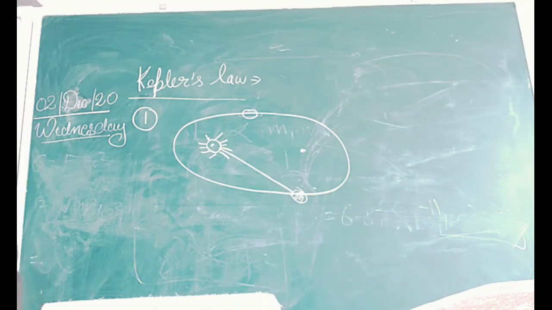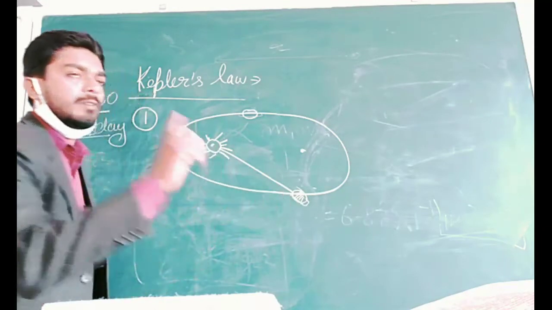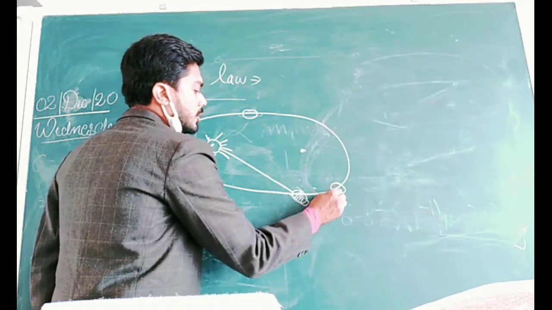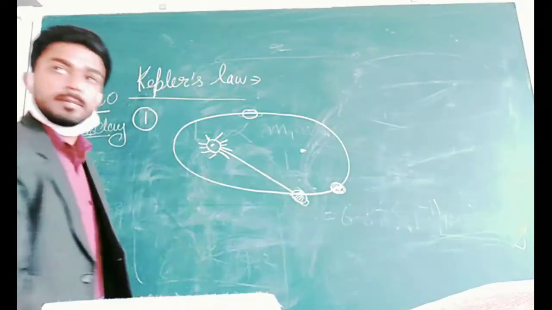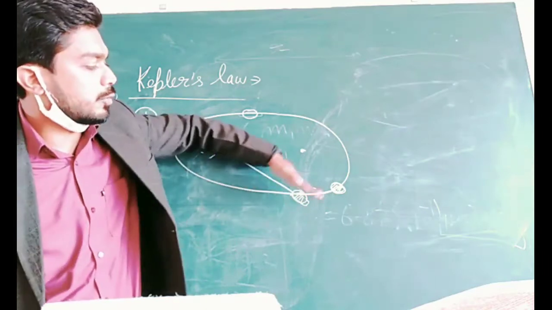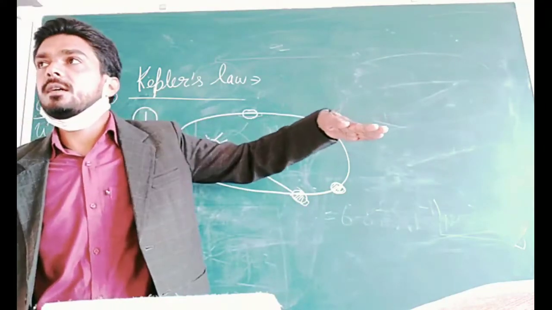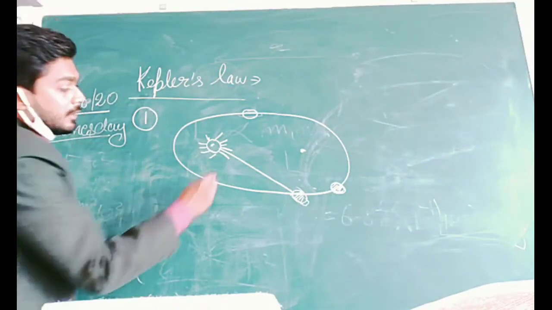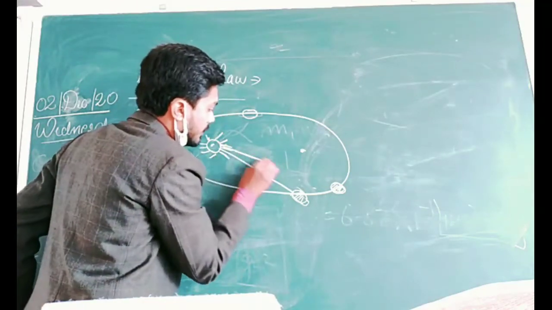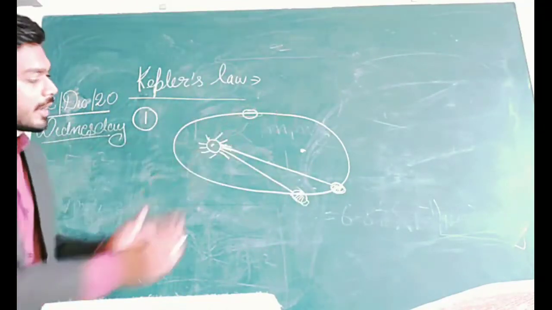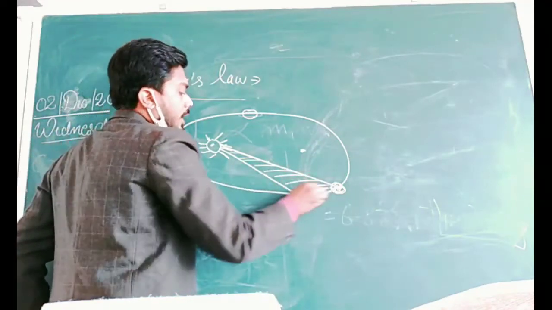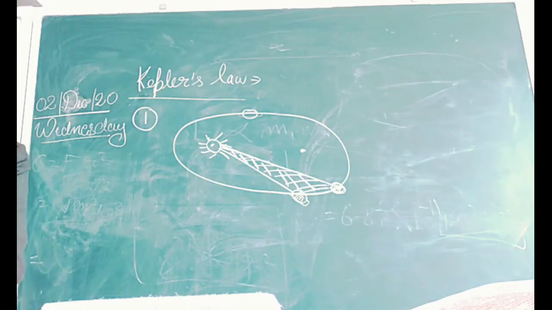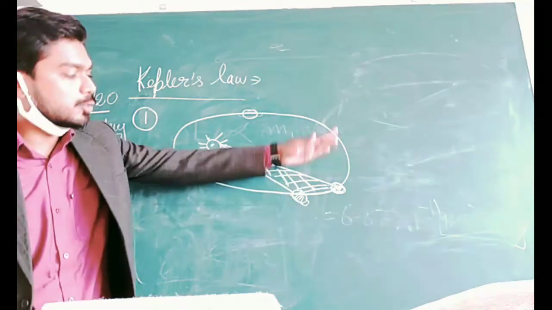Suppose in 1 second, the distance covered by this planet is this. Now the new position of this planet is this in 1 second. Then you can see this line will sweep an area, just like you can imagine the wiper of a car that sweeps an area, no? Now this line will be here. Then the area swept is this, in 1 second.